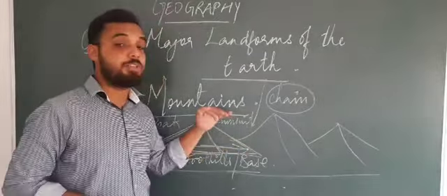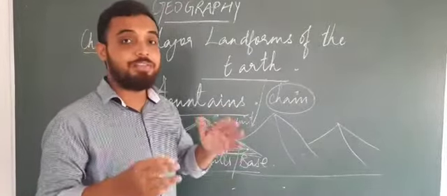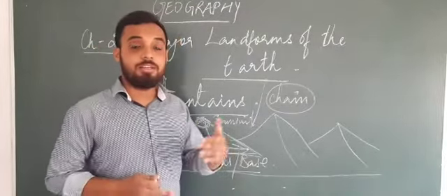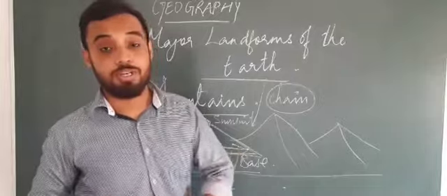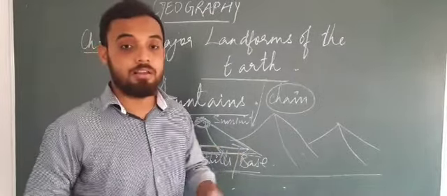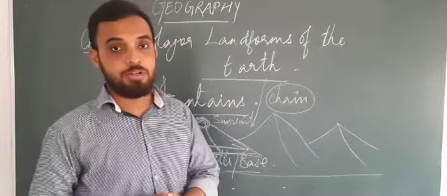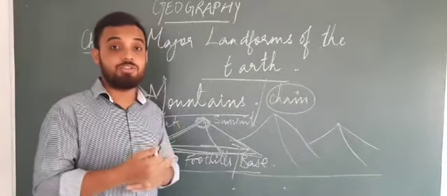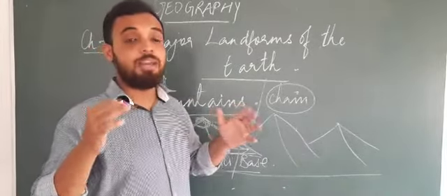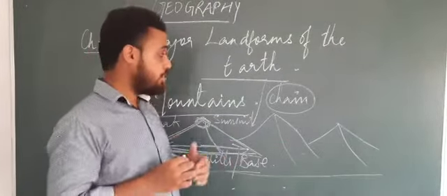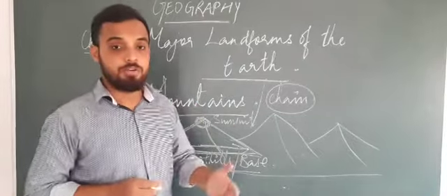The same thing happens with mountains. When the mountains are close to each other and attached to each other, they are called a mountain range. Examples: the Himalayas, the Andes, the Rockies, the Alps. These all are mountain ranges, meaning many mountains are connected to each other.